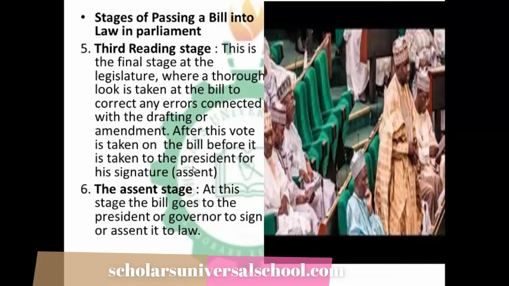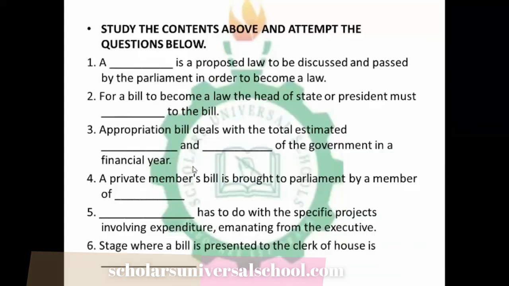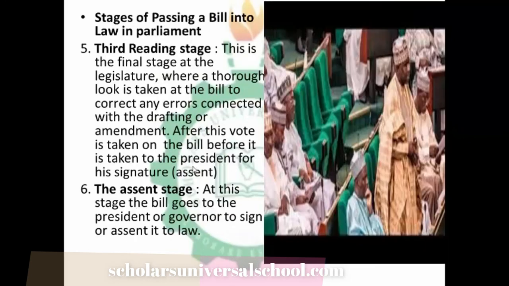You'll recall that around 2018 or 2019, the appropriation bill, which was supposed to be passed into the budget, caused some friction between the Senate and the executive, because some things were removed and some things were added. So the executive must have gone through the document before discovering that.